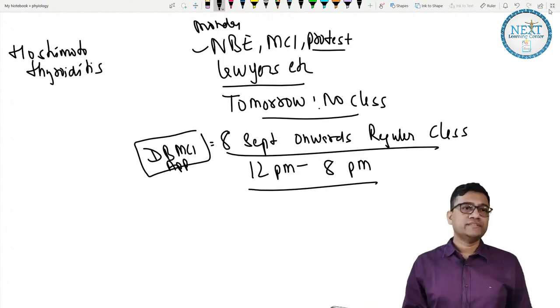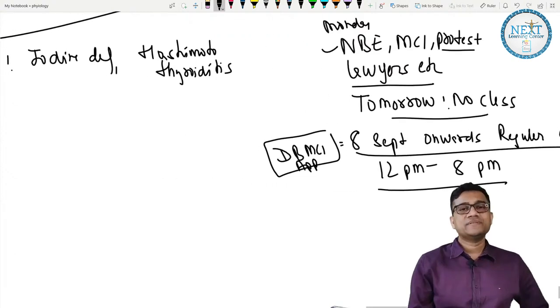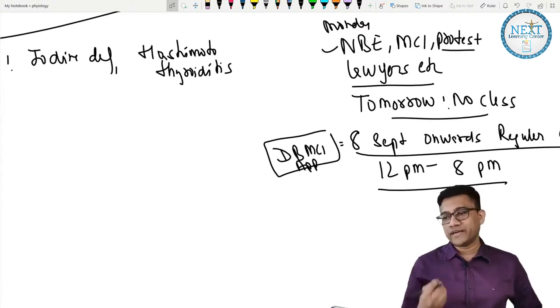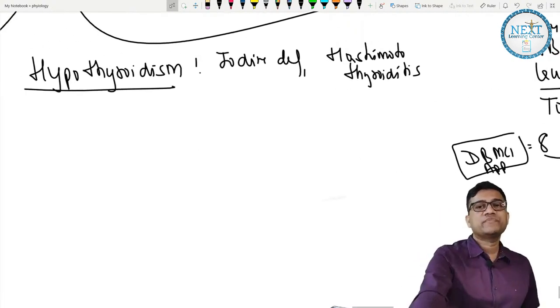Okay, so in Hashimoto's, what happened? There is an autoimmune form where the antibodies are destroying, but it recovers very well, so it's not a problem at all. It recovers very well. Okay, so Hashimoto's. Now what happens?